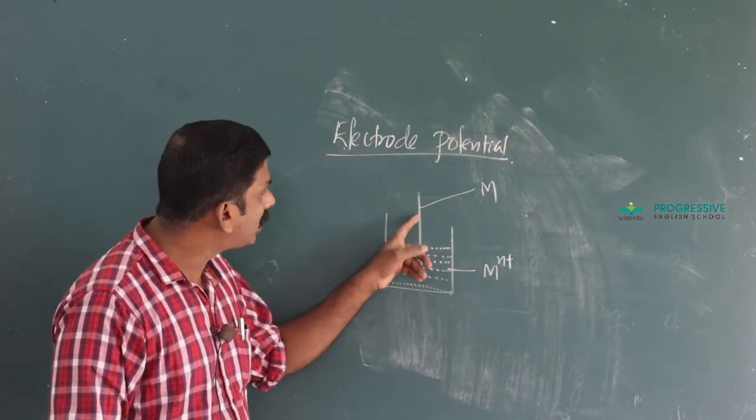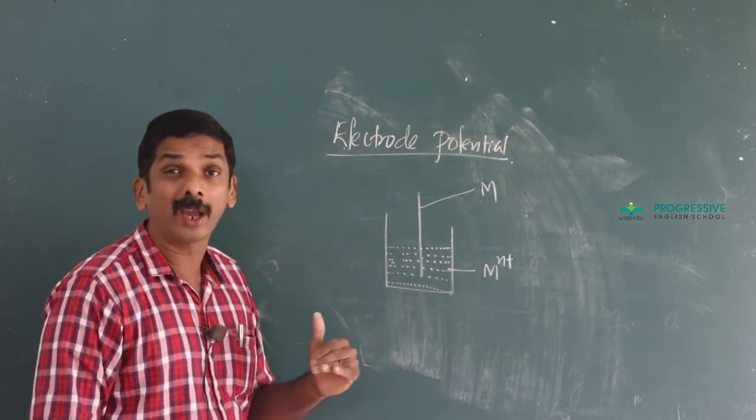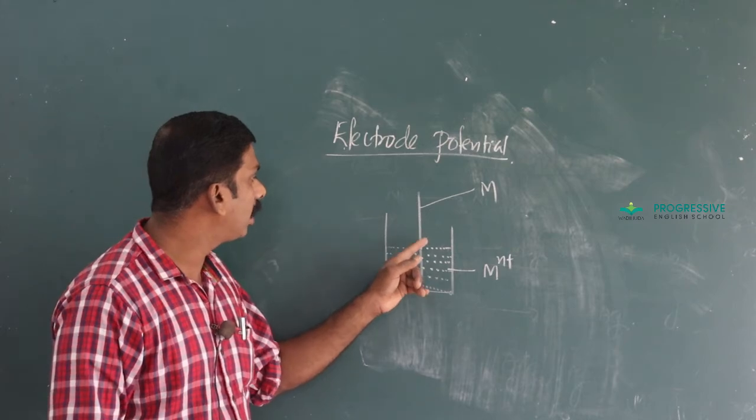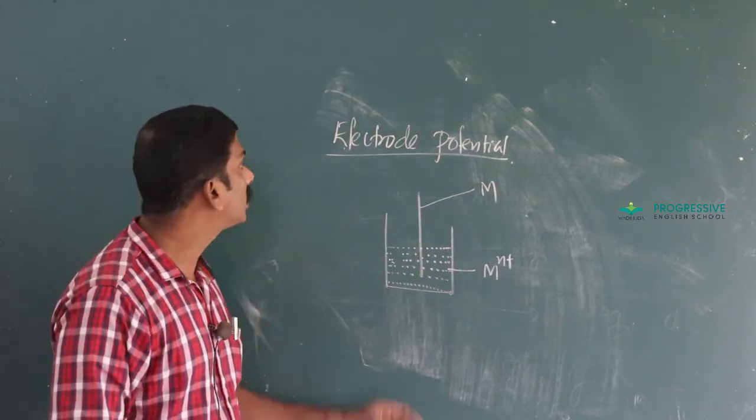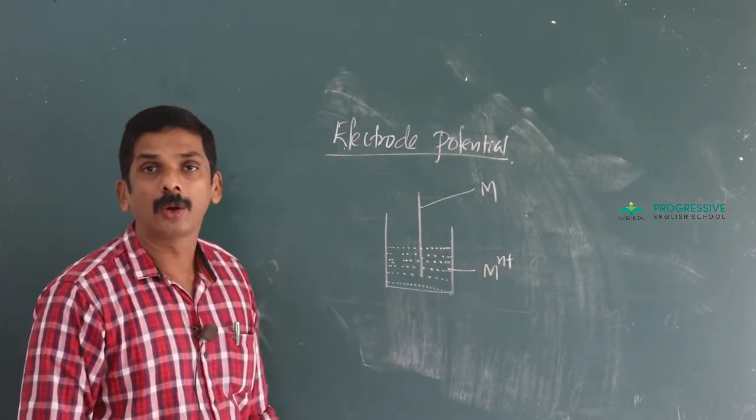Normally, a potential difference is set up at the metal solution interface, which is called a single electrode potential.